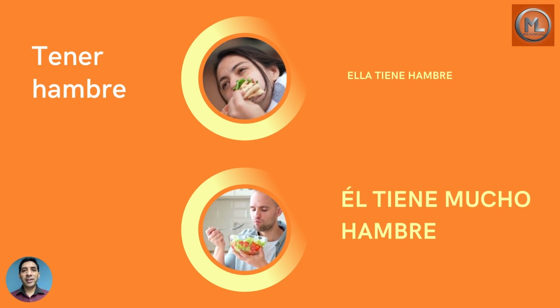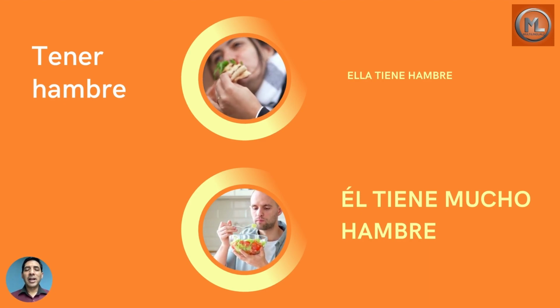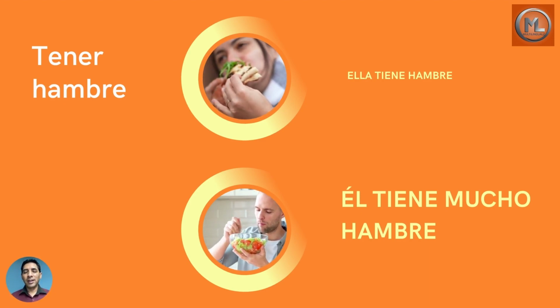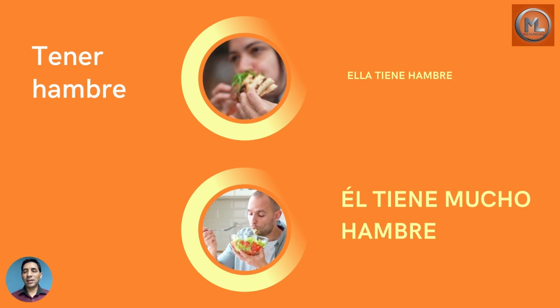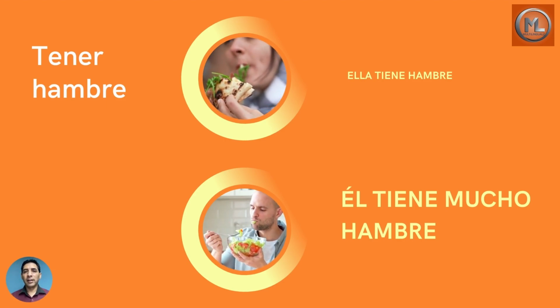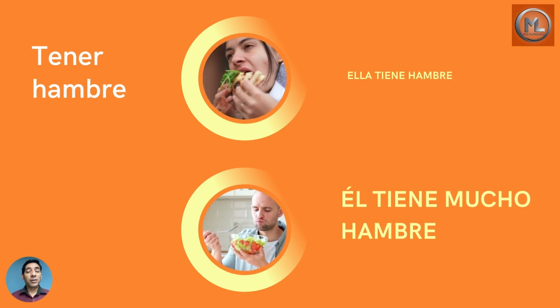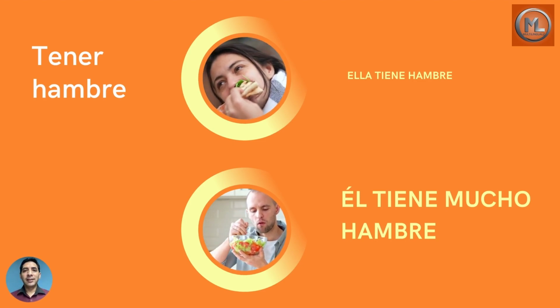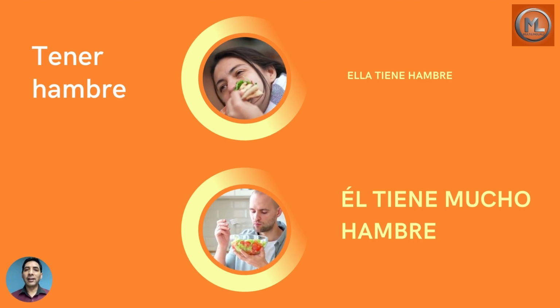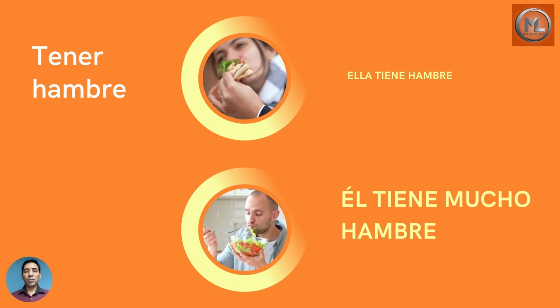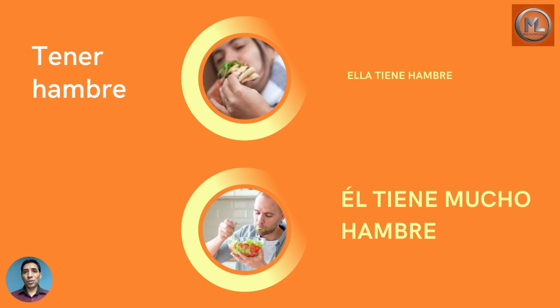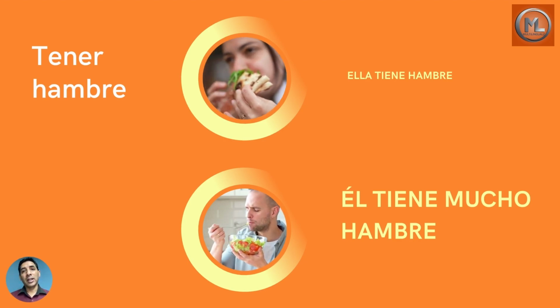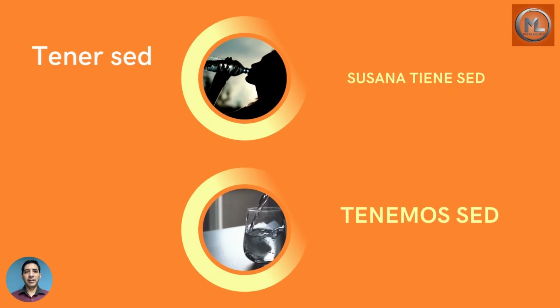The is the same word, el, but it doesn't have the tilde. It sounds exactly the same way. But with the tilde, we can see that it means him. Without the pronoun, it would be tiene mucho hambre. So both for him and her is the same thing.